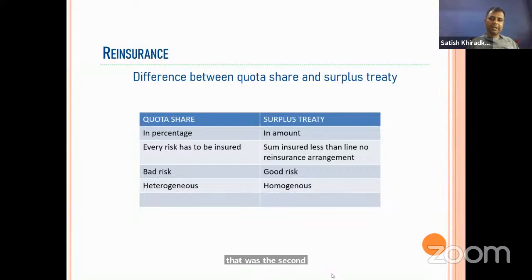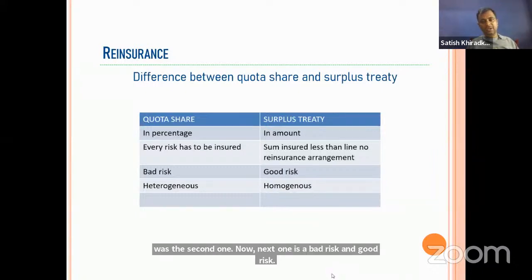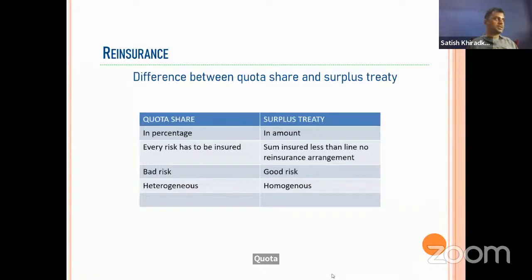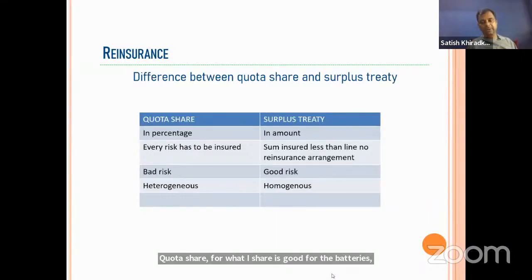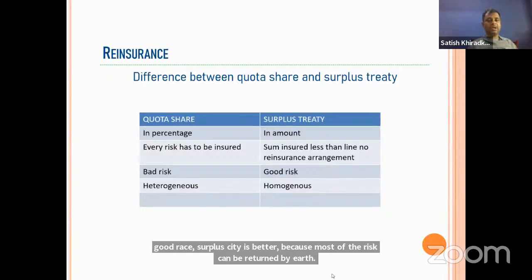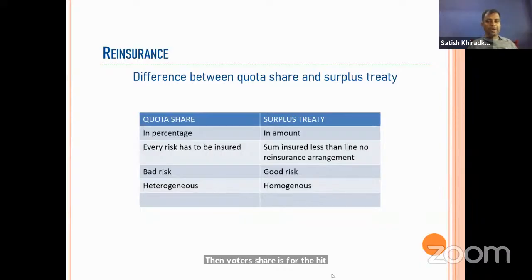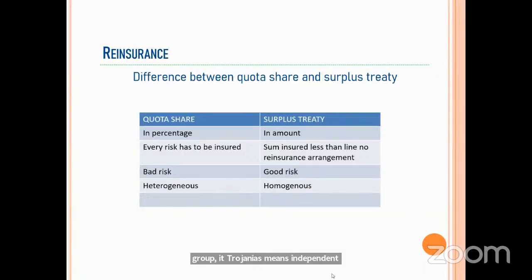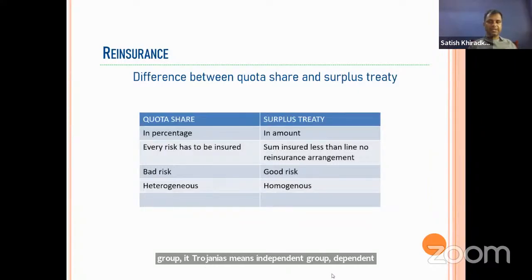Quota share is good for the bad risk because each and every risk is transferred, so for each and every risk we can recover. But for the good risk, surplus treaty is better because most of the risk can be retained by us. Then quota share is for a homogeneous group. If there is a heterogeneous, that means independent group, then surplus treaty is followed.